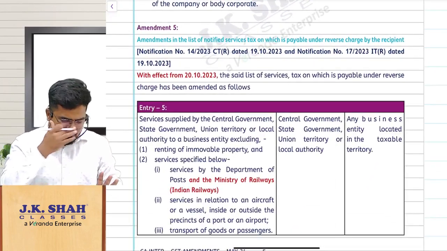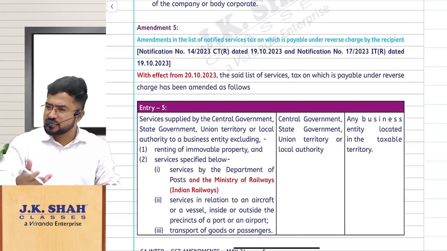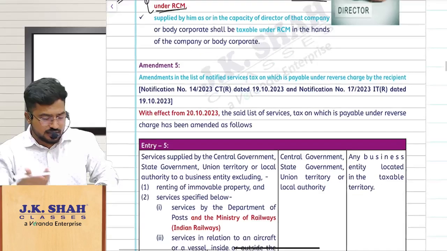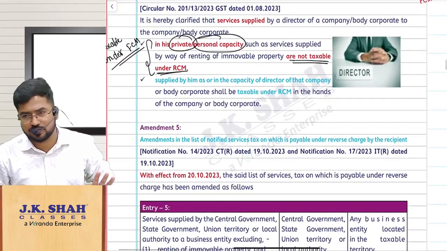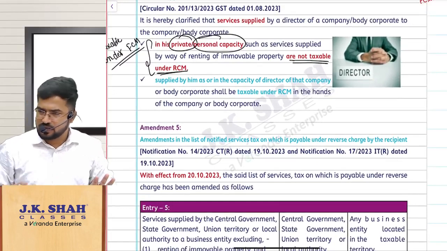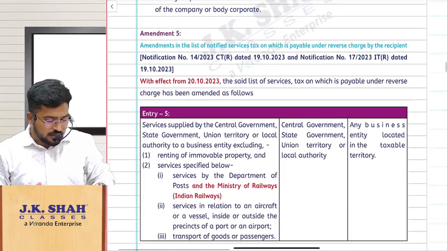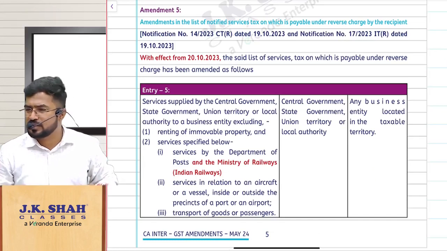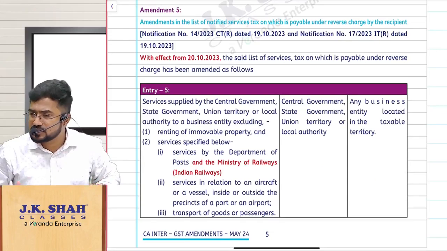The next amendment, just for the namesake that is given in the statutory update I am discussing. Apart from that, we are discussing amendments under RCM. First thing, there is a clarification, not an amendment, just a clarification. We have seen that. Now another thing, there is an amendment in the list of RCM, not a major amendment at all. You remember this government services?